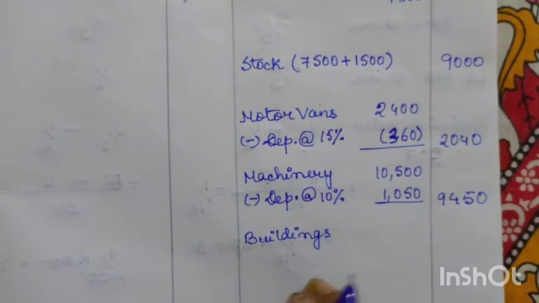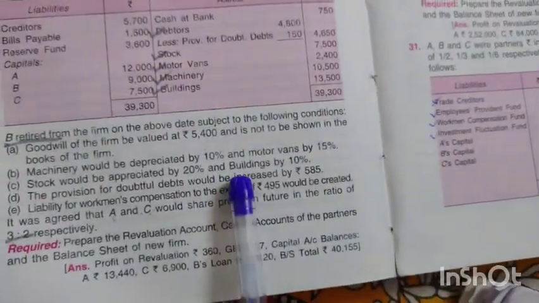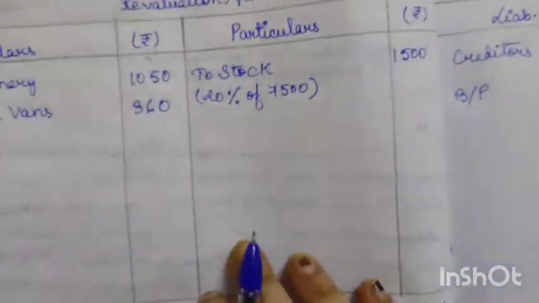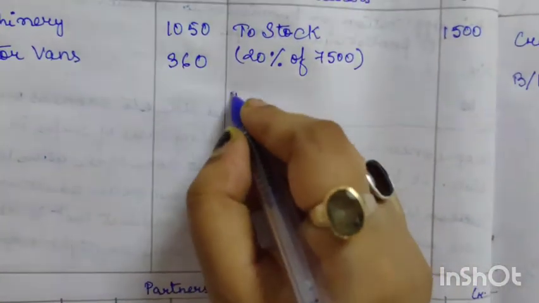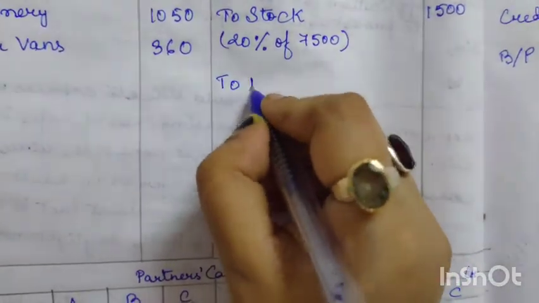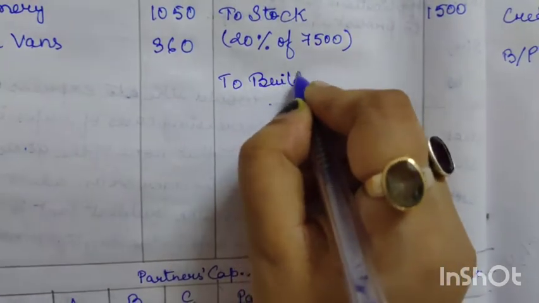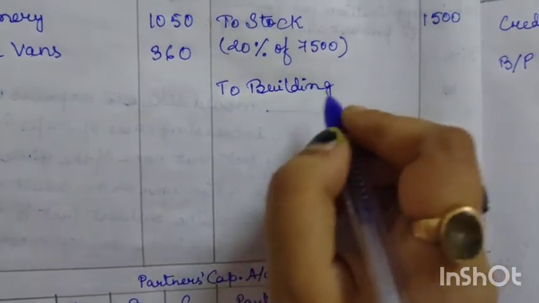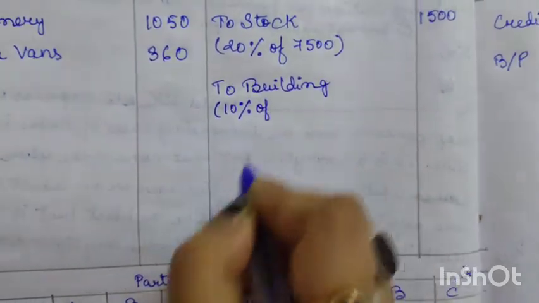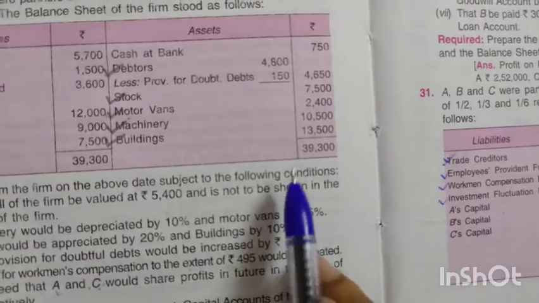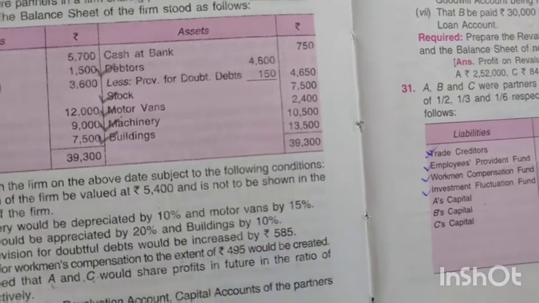Now again we have to appreciate, as per the question, the building also. So again we will record it in the revaluation account, to building. As per the question, building should be appreciated by 10%. So 10% of the old value, and the old value of building was 13,500.